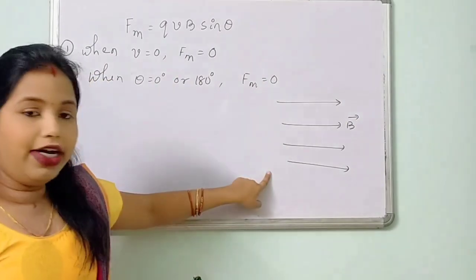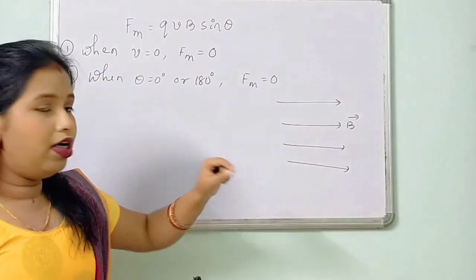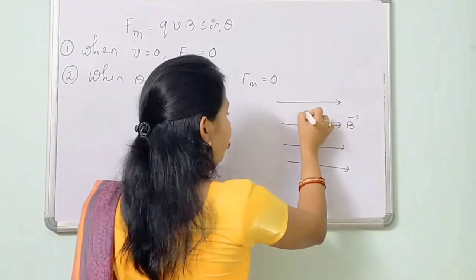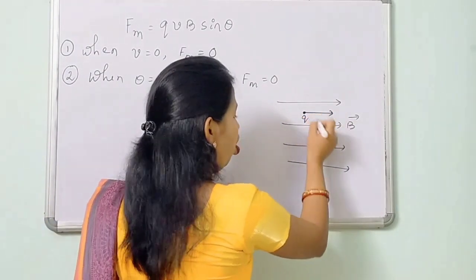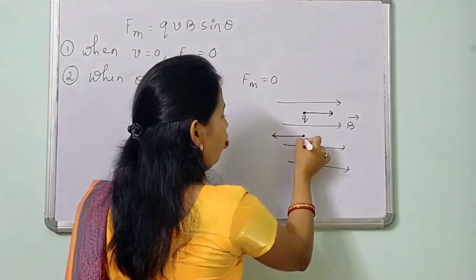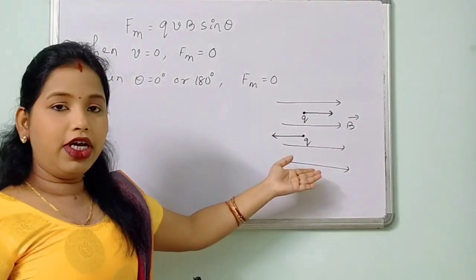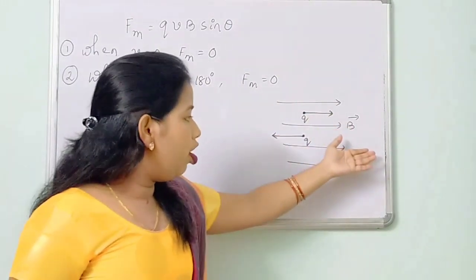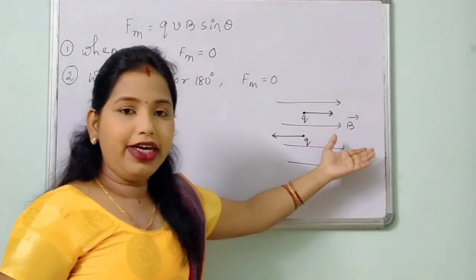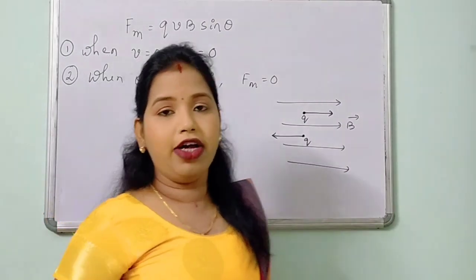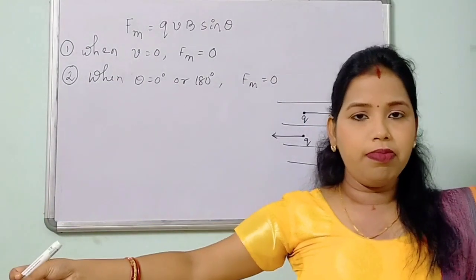Suppose this is a magnetic field and a charged particle is moving either parallel to it or anti-parallel to it. So I can say a charged particle which is moving parallel or anti-parallel to a magnetic field will experience no force. That means its path will never change during its motion.